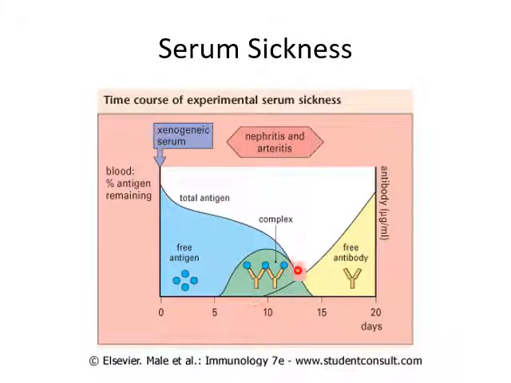So during this phase, a large amount of immune complex is generated, and as it is not getting efficiently cleared, it will lead to certain clinical signs and symptoms, especially nephritis and arteritis. So this is called serum sickness. It is a systemic manifestation of type 3 hypersensitivity.